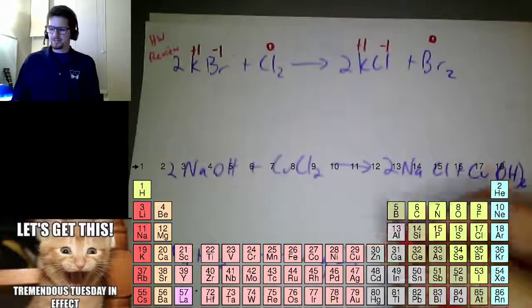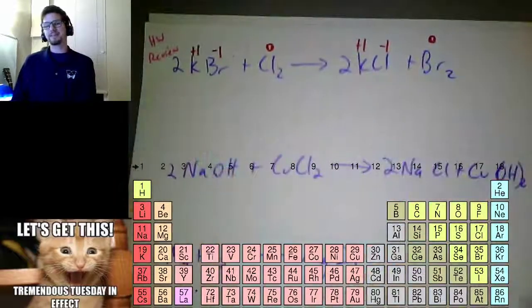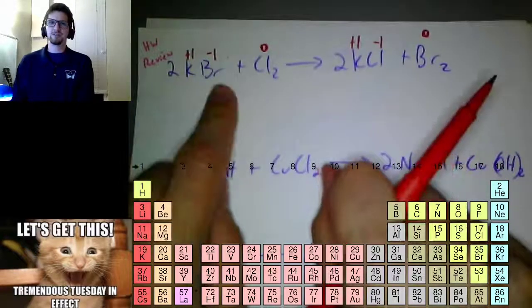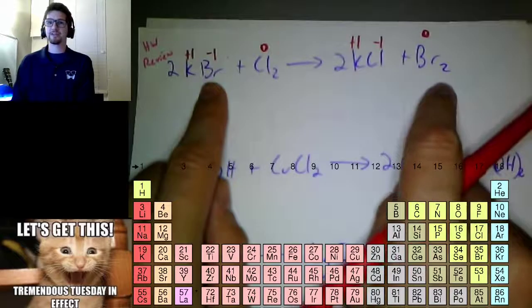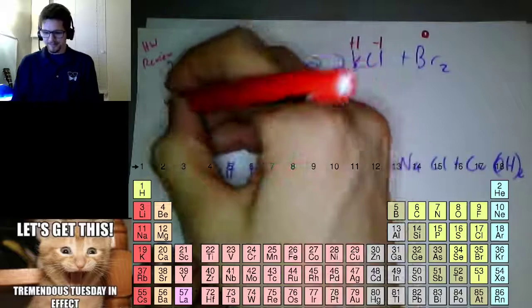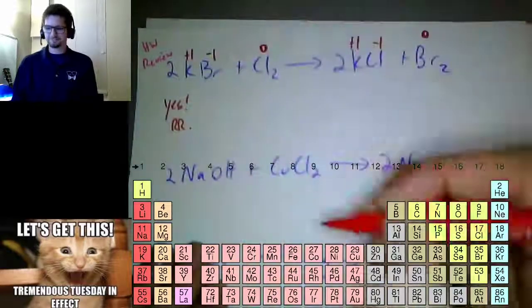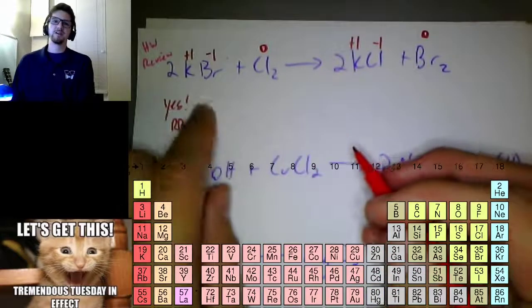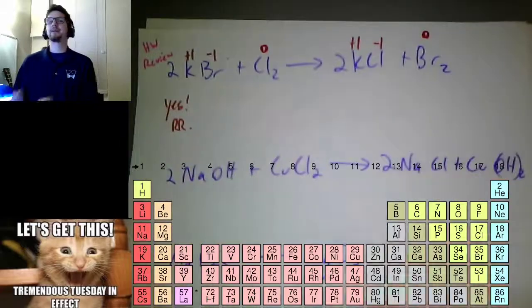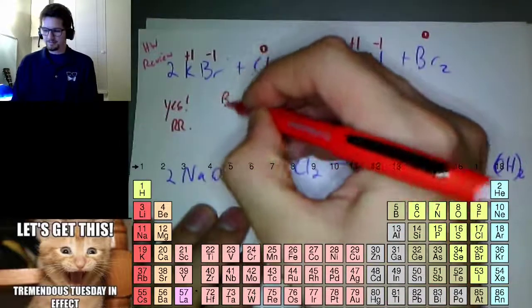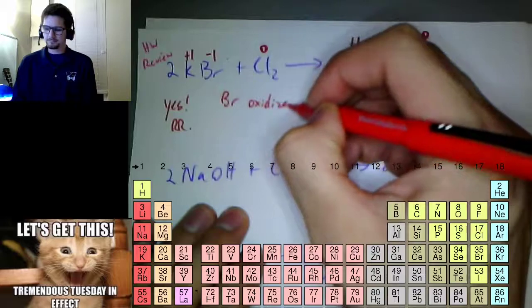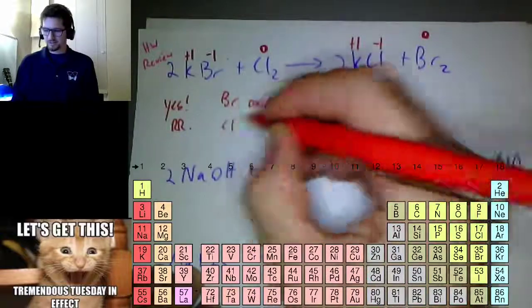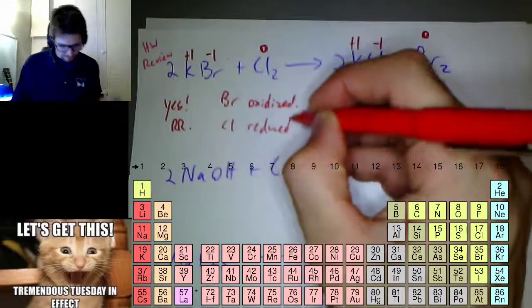Cool. So, is this a redox reaction? Basically, did anything change? K went from +1 to +1. No change. Bromine went from -1 to 0. I have a change. Yes, it's a redox reaction. Second question, which one oxidized and which one reduced? Bromine went from -1 to 0. It got more positive, which means bromine oxidized. Chlorine went from 0 to -1. It got more negative, so chlorine reduced.